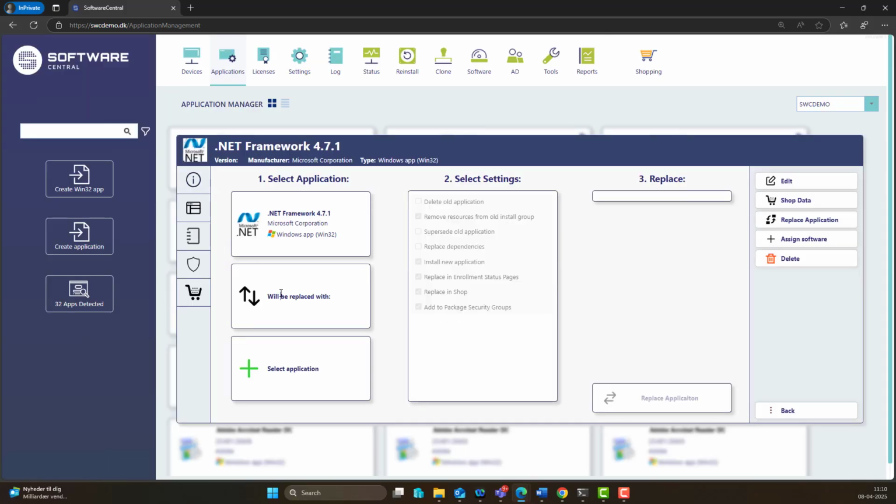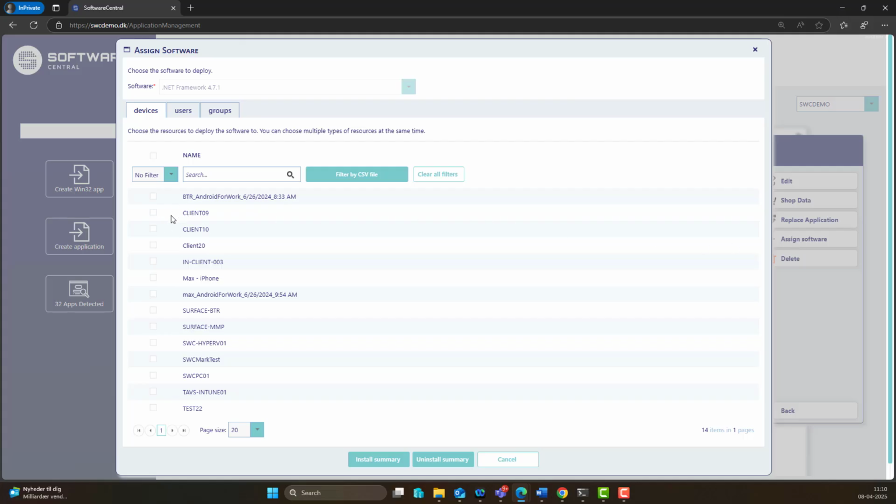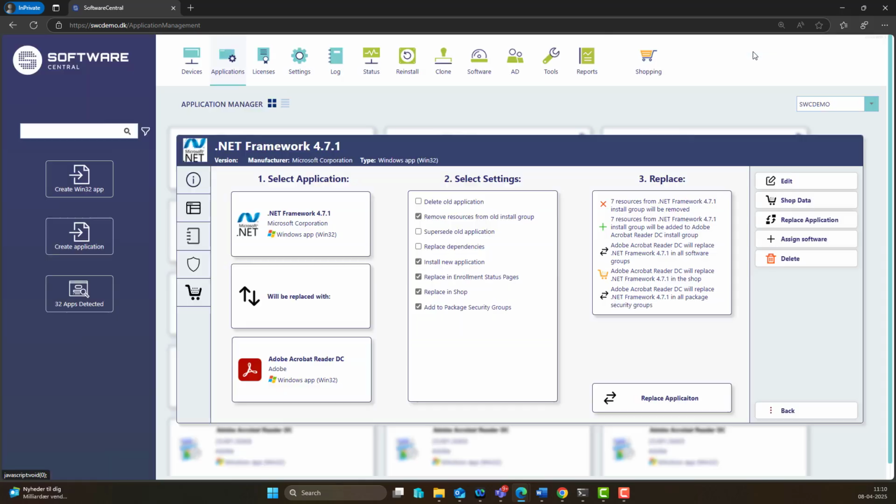Replace the application with a new application, select the application, take Adobe Reader here, and then I can delete, remove, and so on, install like we can in SoftwareCentral. Everything is being summed here. Replace application, and then press back. Then I can also choose to assign software to devices, users, groups, and so on, and install.